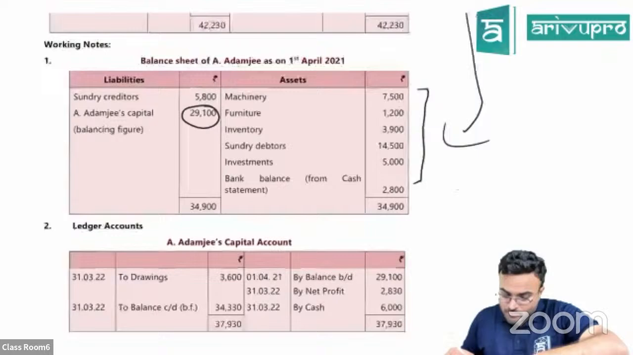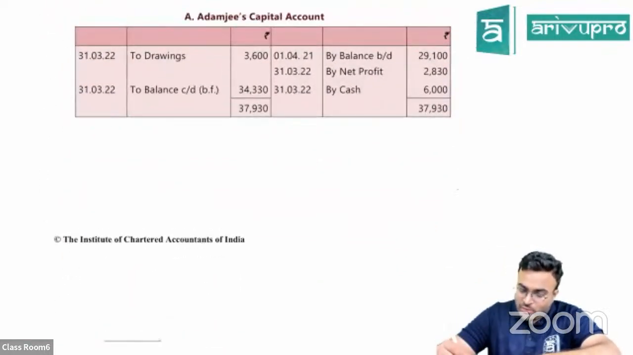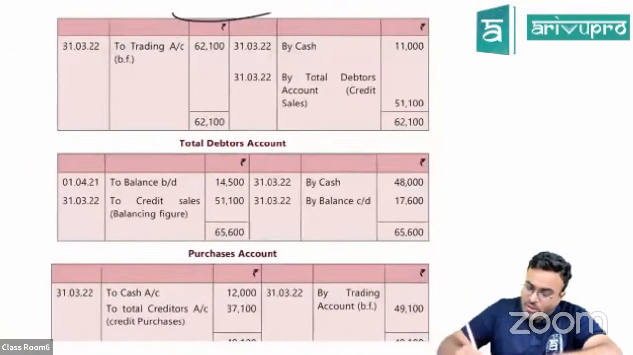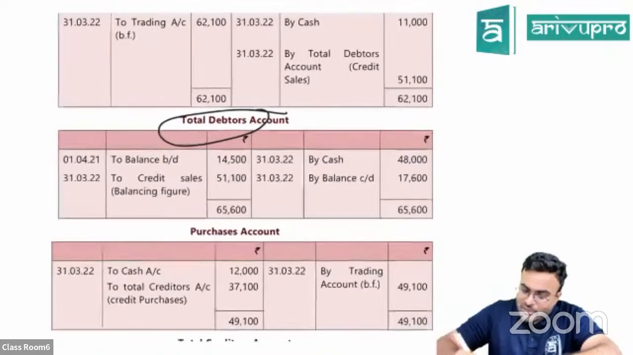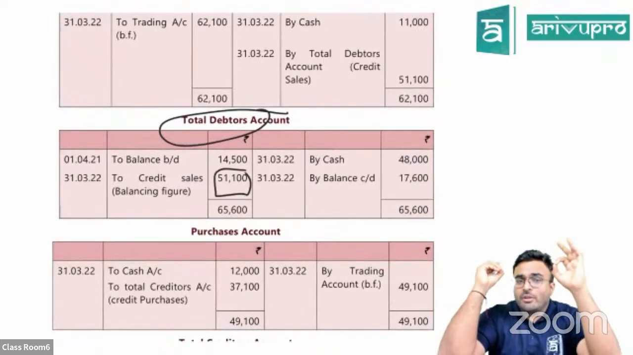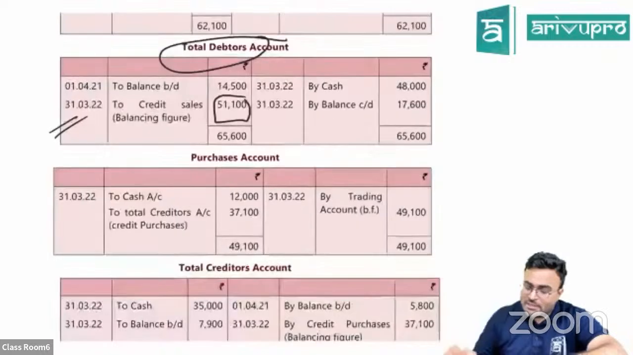Clear? Now, after that, Adam G's capital account and all they have prepared. Now see the sales account and debtors account. When you prepare the debtors account, automatically you will get the credit sales. The one missing figure that you can find out from the debtors account, very commonly asked, is the credit sales. You got the credit sales over here.